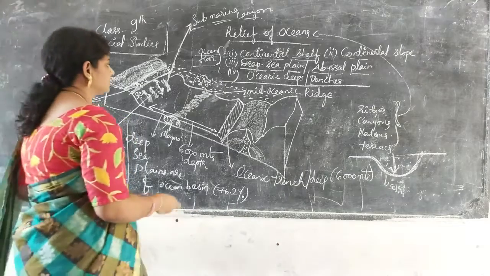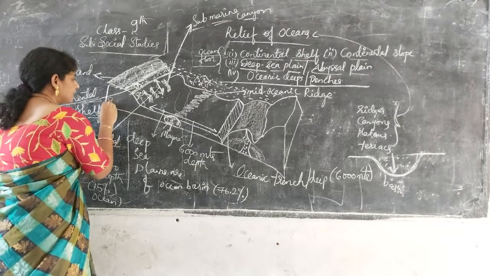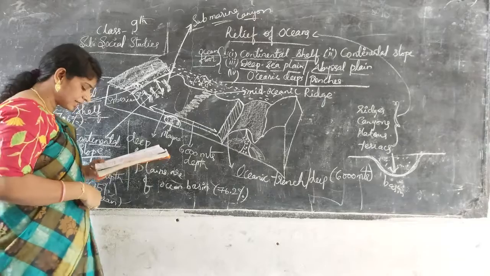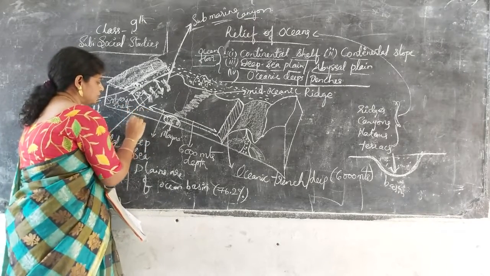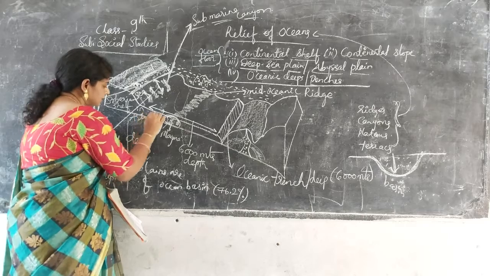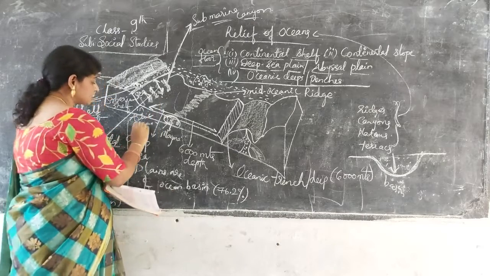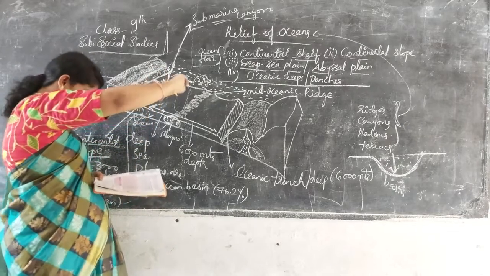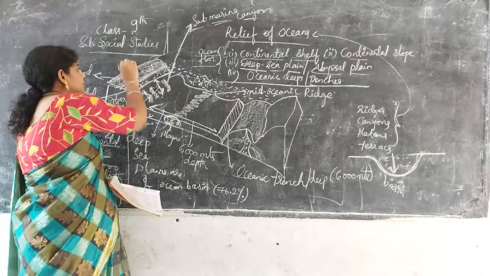See here, the continental shelf in the Arctic Ocean, the Siberian shelf. It is the largest one, it seems, with a width of 1500 kilometers.